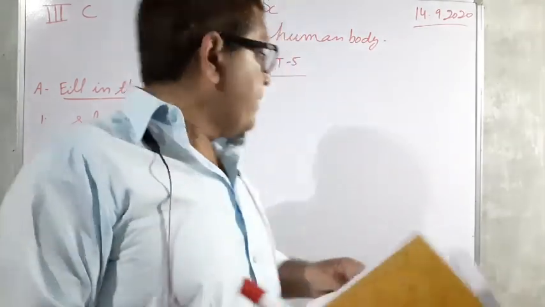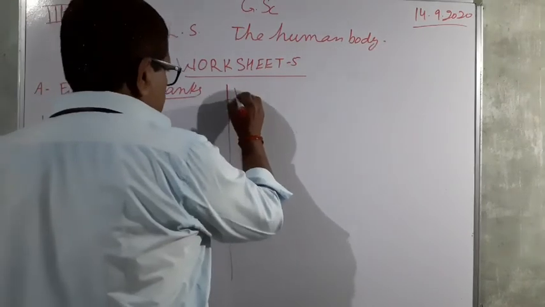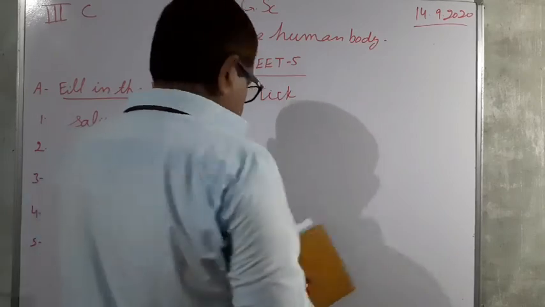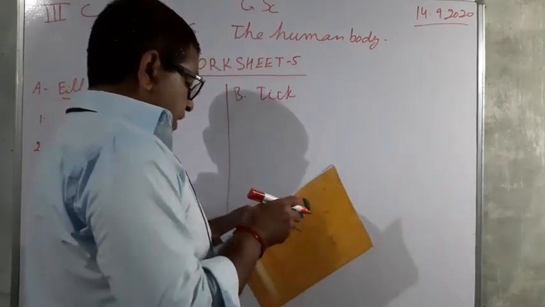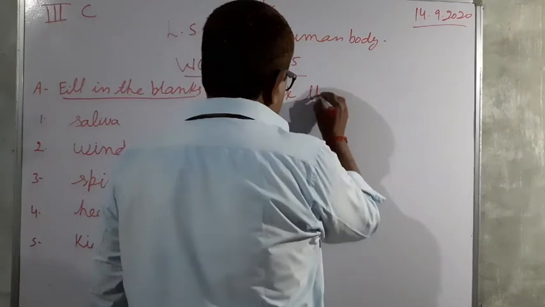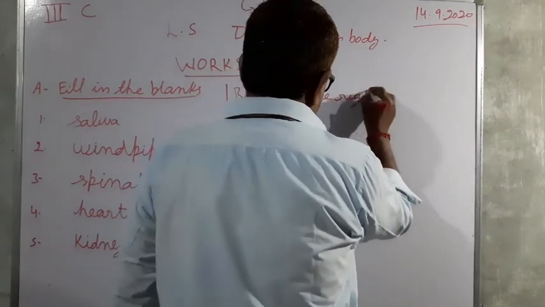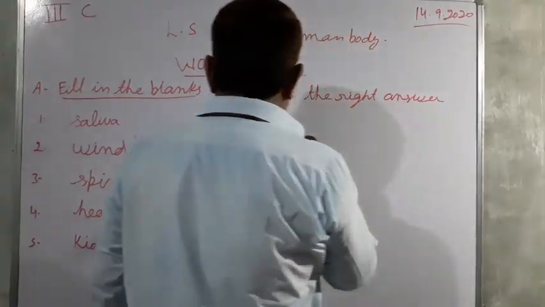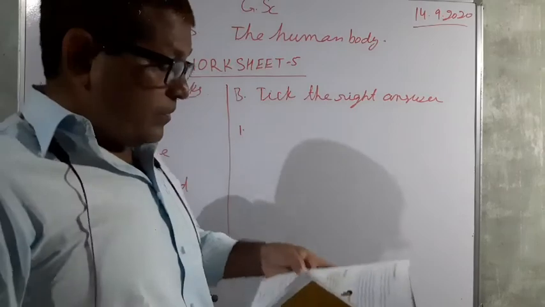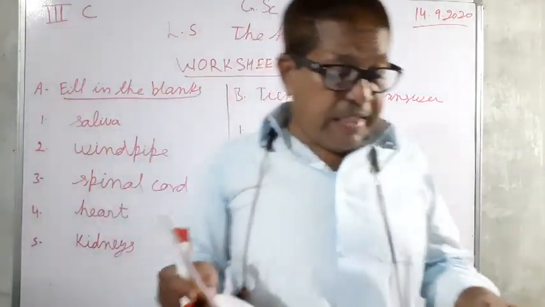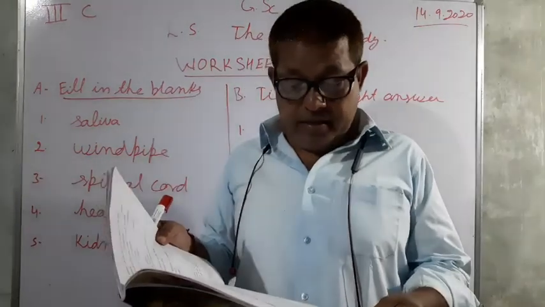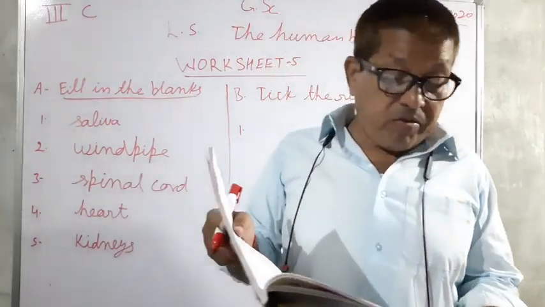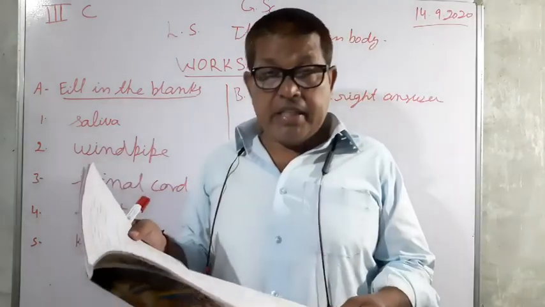Now next you see B. Tick the right answer. First you see, this system gives messages to the brain. One is circulatory system, nervous system, and digestive system.